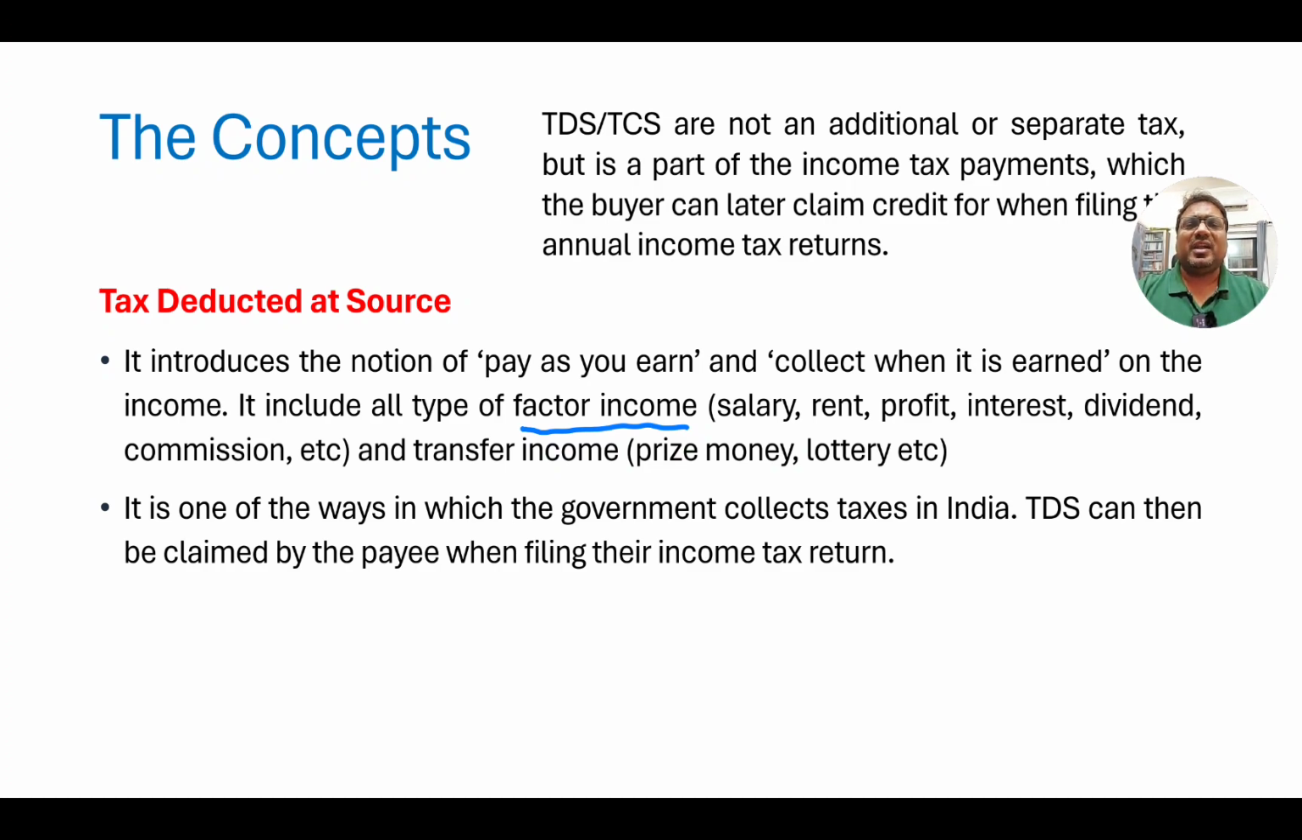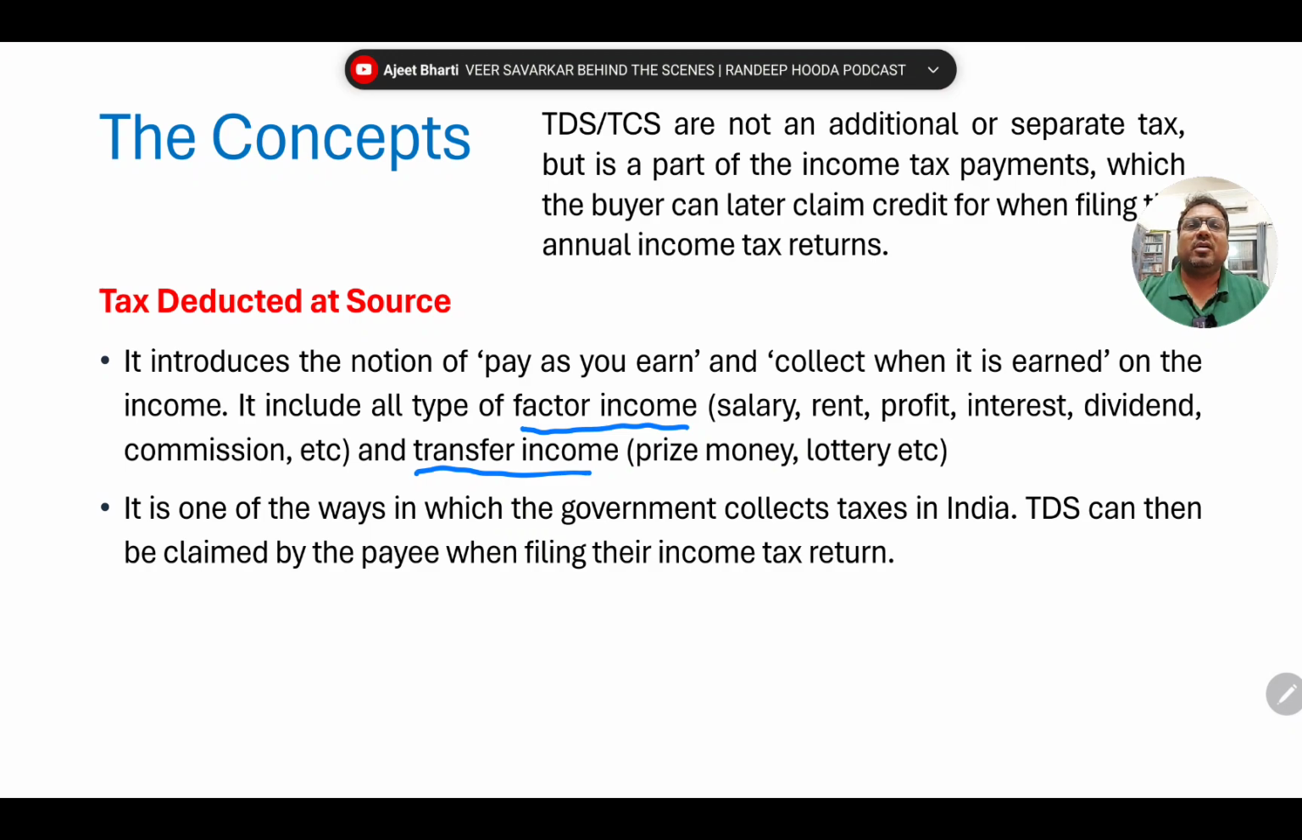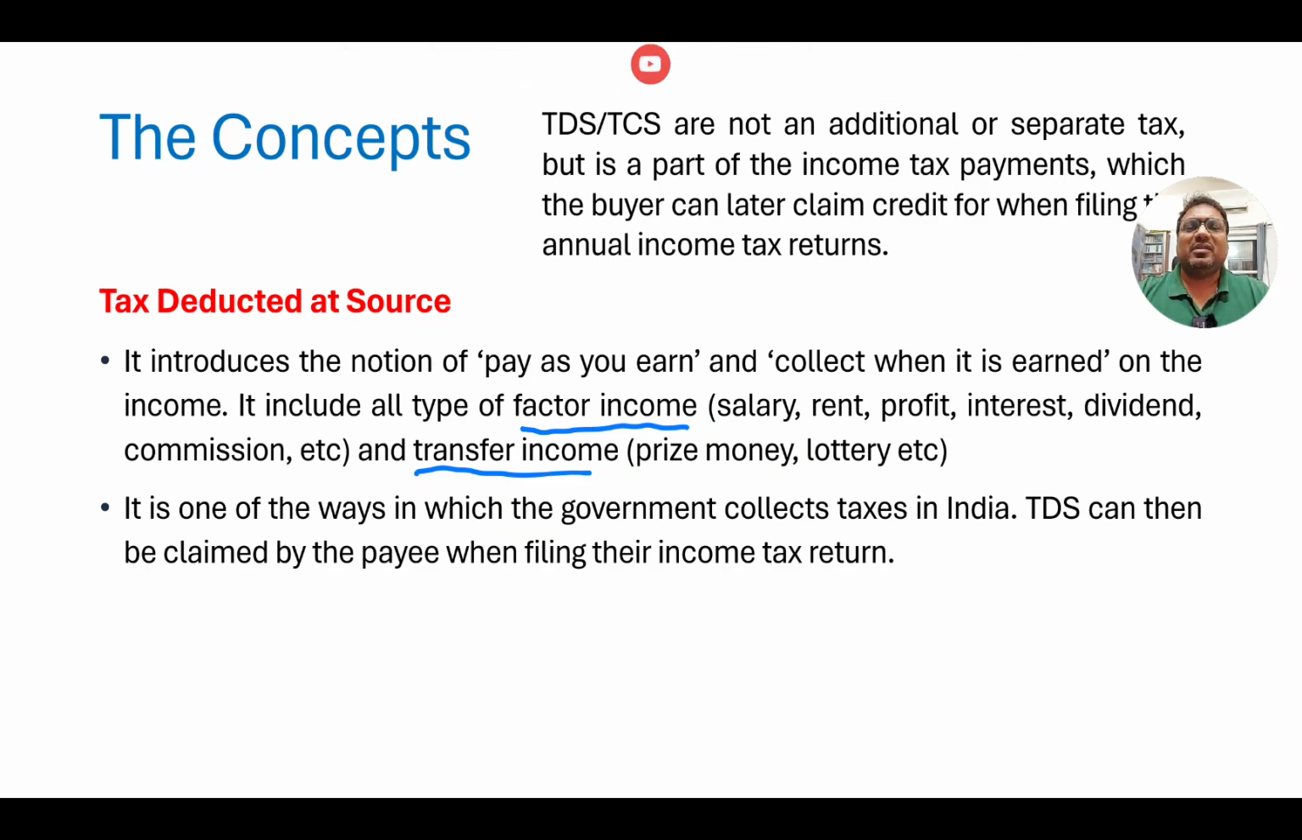Similarly, dividends. So we get factor income, and then we can also get transfer income, which can be a gift, prize money, or lottery, etc. The money for which we didn't have to work, we just received from others as a transfer. So it doesn't matter whether it is factor income or transfer income. The protocol is that TDS has to be collected.